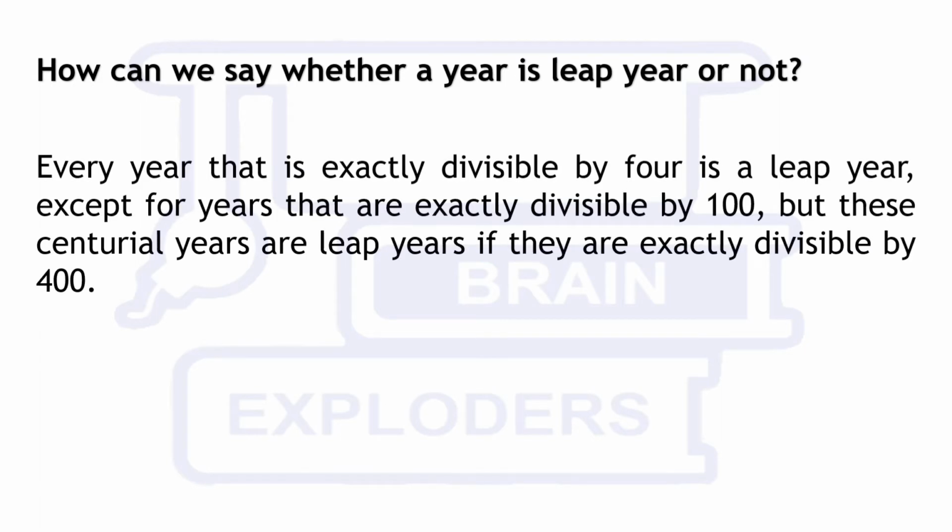Every year that is exactly divisible by 4 is a leap year, except for years that are exactly divisible by 100, but these centurial years are leap years if they are exactly divisible by 400.